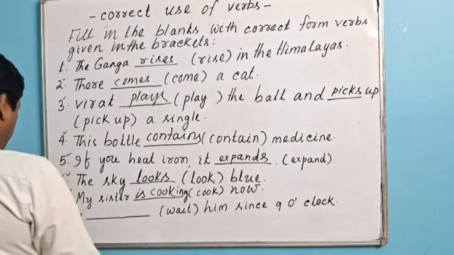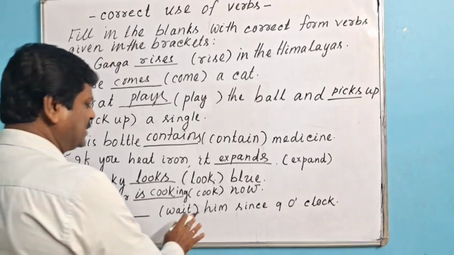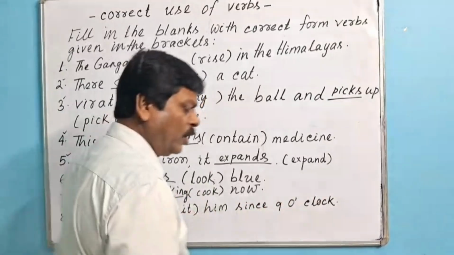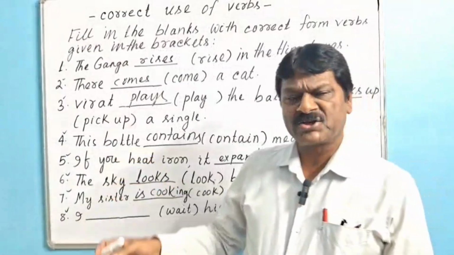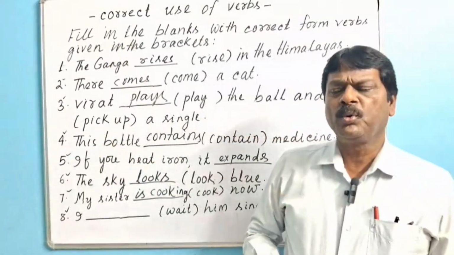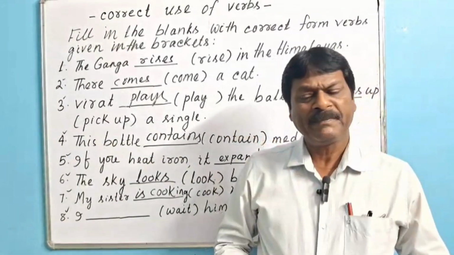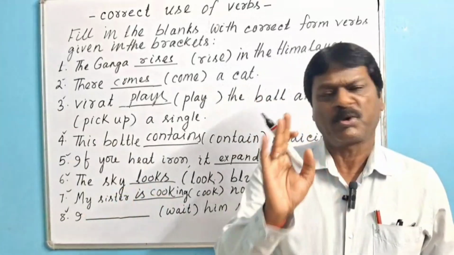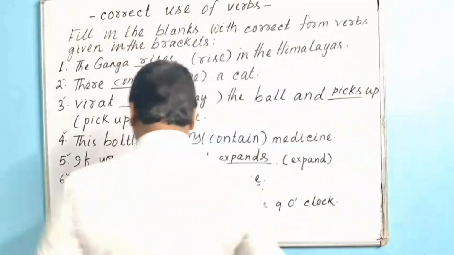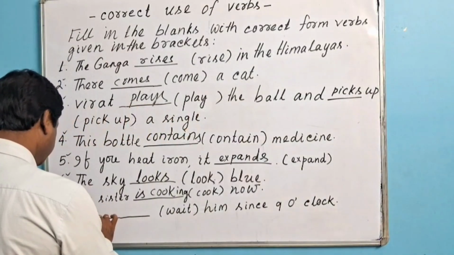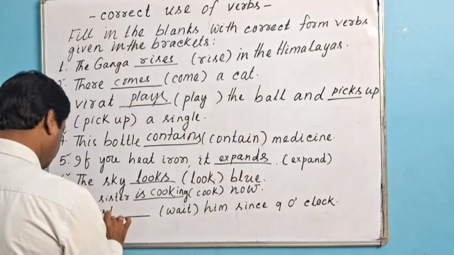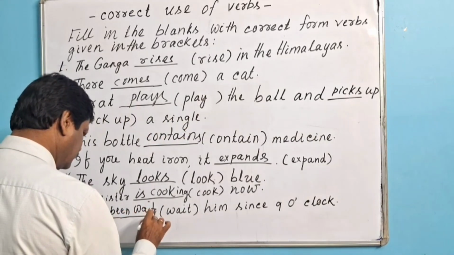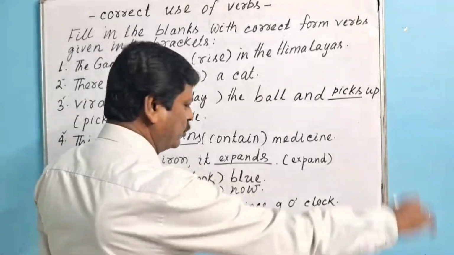Then question number 8: I dash him since 9 o'clock, within bracket, wait. When an action starts in the past and continues up to when the speaker is speaking, in that case we use present perfect progressive. That's why the appropriate answer will be: I have been waiting him since 9 o'clock.